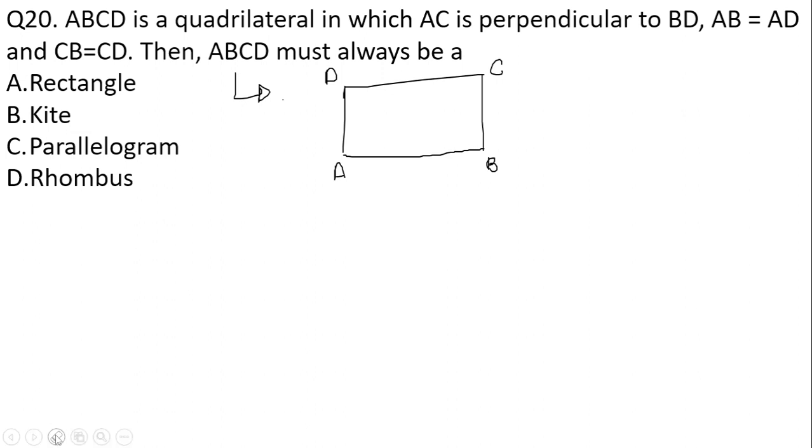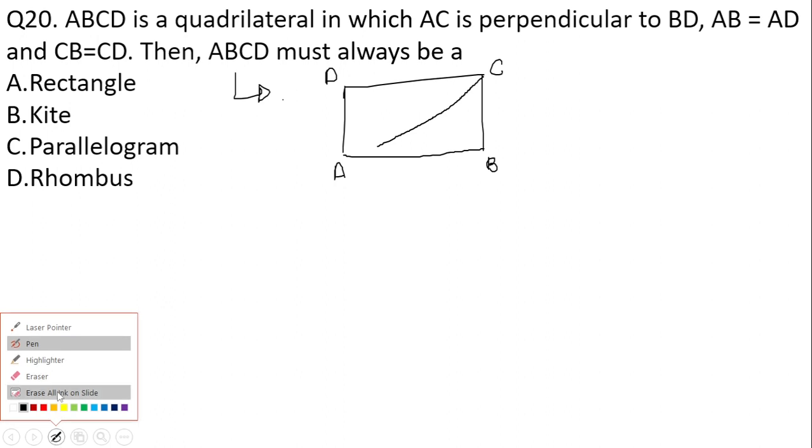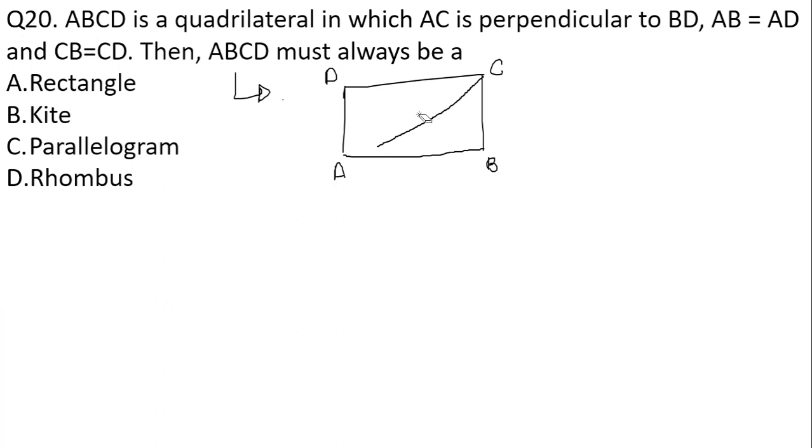Let me draw it properly. Let us take a little bit of time to draw it properly. So here AC is the diagonal I am drawing over here. This is perpendicular to BD.